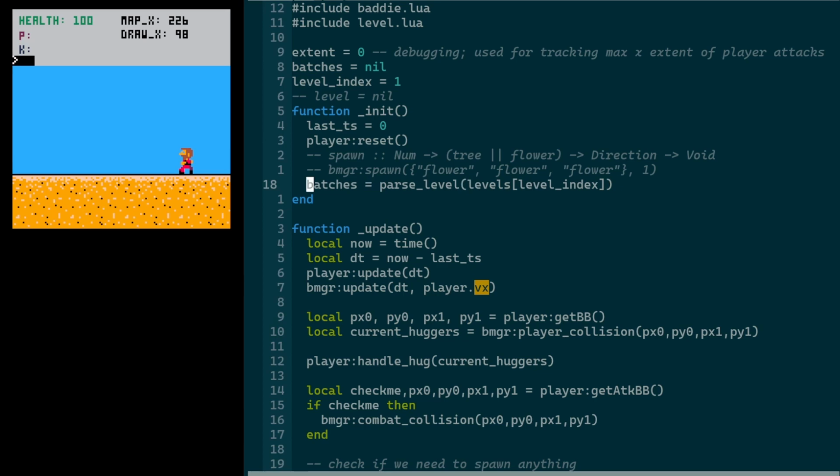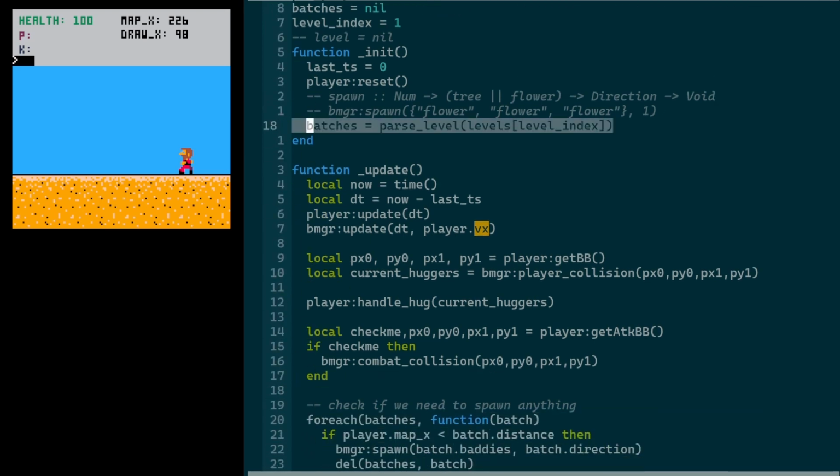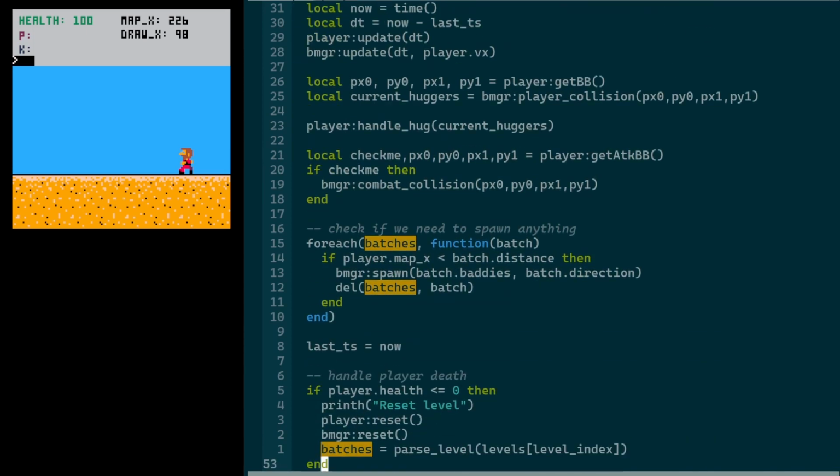And that's going to dump all the baddie batches into this batches variable here. Currently, the only thing we have defined in our level struct is really the baddies. So I think it makes sense to not call it level, but just call it batches for now. Maybe I should just have this be parse batches, but whatever. And then if we have a look at where the reset stuff happens,